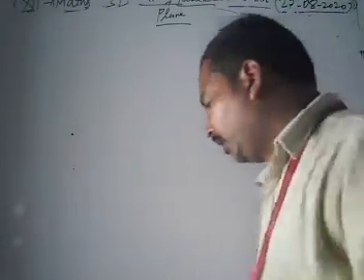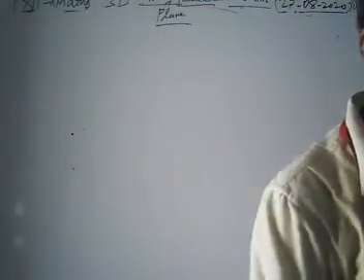In the second case, we are going to find the equation of the plane when it passes through a point and is perpendicular to a given direction. And then we are going to find the equation of the plane which passes through three non-collinear points. We will discuss these topics one by one, but first of all we are going to start with the normal form of the equation of the plane.